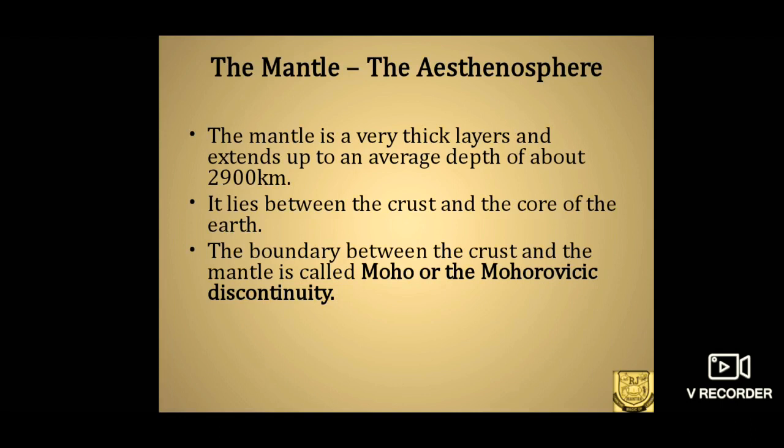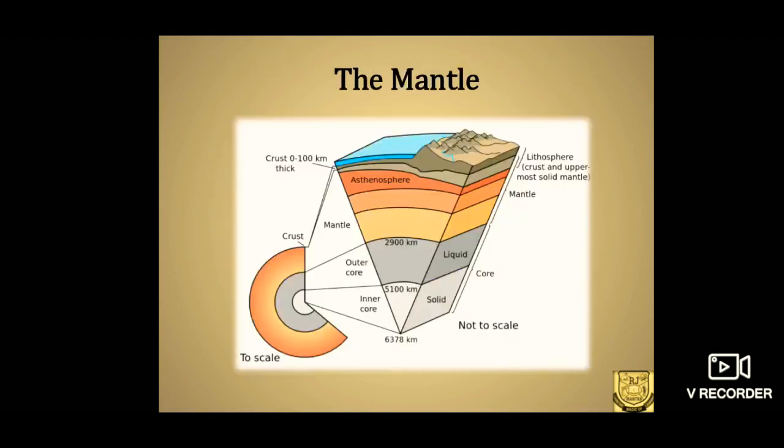The upper portion of the mantle consists of these minerals, whereas the lower portion of the mantle, as I said, the mesosphere, has only nickel and iron. And the state of matter of the mantle is molten in nature. The rocks are molten in nature.